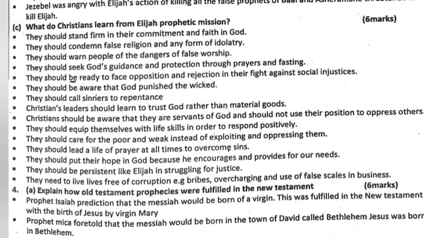Question 4a. Explain how Old Testament prophecies were fulfilled in the New Testament. Prophet Isaiah's prediction that the Messiah would be born of a virgin was fulfilled in the New Testament with the birth of Jesus by Virgin Mary. Prophet Micah foretold that the Messiah would be born in the town of David called Bethlehem. Jesus was born in Bethlehem.